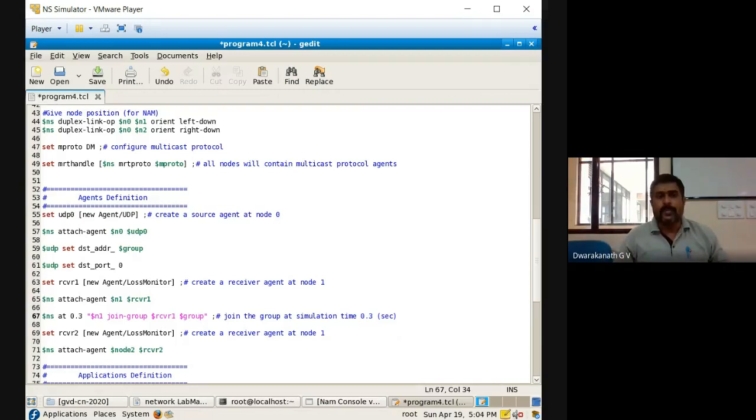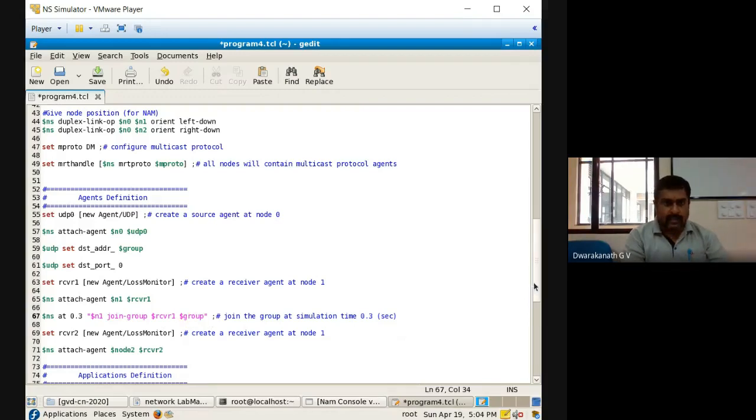Who will start receiving the packets? N1 will start receiving the packets. So first N1 should join the group. N1 will tell exactly at 0.3 second, yes, I am N1, I will join the group and I am receiver 1. And with which group will I join? I will join with the defined group, whatever is there above. Very clear, I think. Right?